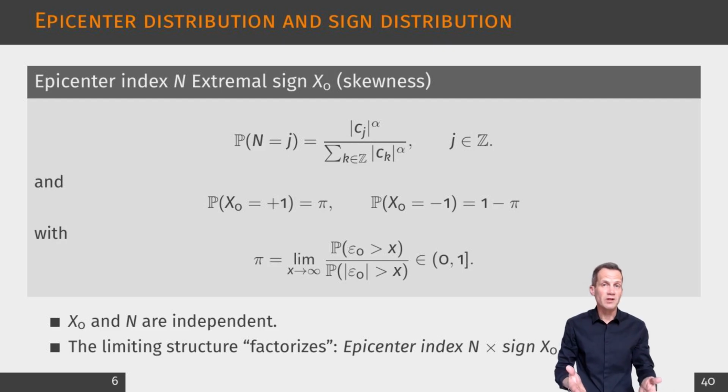Separately, the sign of the extreme is inherited from tail asymmetry of the innovations. Pi is the limiting probability of a positive innovation given a large absolute innovation. A key simplification is that n and the sign are asymptotically independent, so the limiting structure factorizes into where the shock hits times what sign it has. In practice, this lets us study turning points through n and skewness through pi almost independently. This separation is useful when we later interpret a symmetry between boom-like and crash-like extremes.